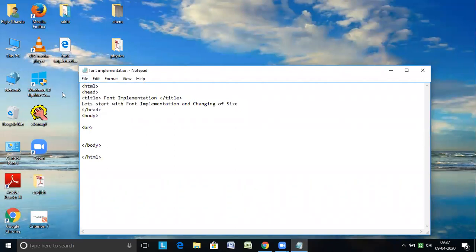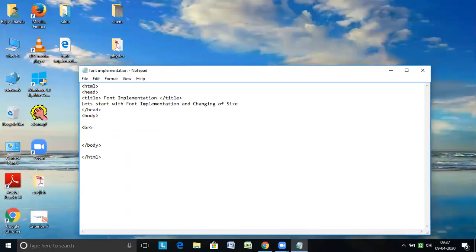The difference between the heading and the title is that the title appears on the top of the document, and the heading appears in the face of that particular document, in the white area. If you want this heading in the center, you can do that by writing the center tag. Please make sure the spelling of center is a bit different. This is not CENTER, but this is CENTRE.